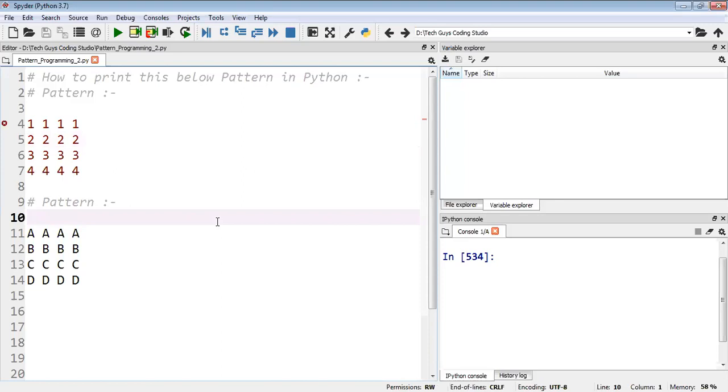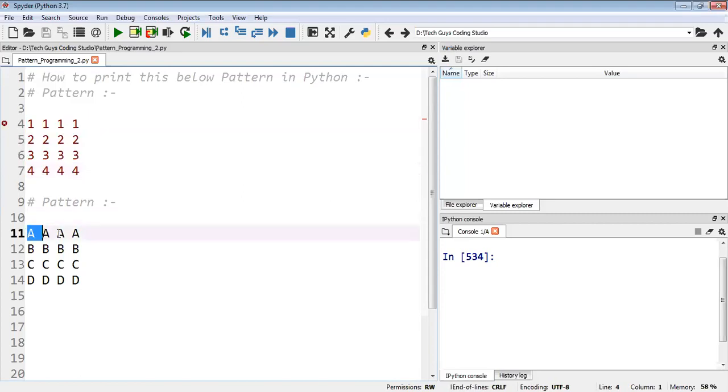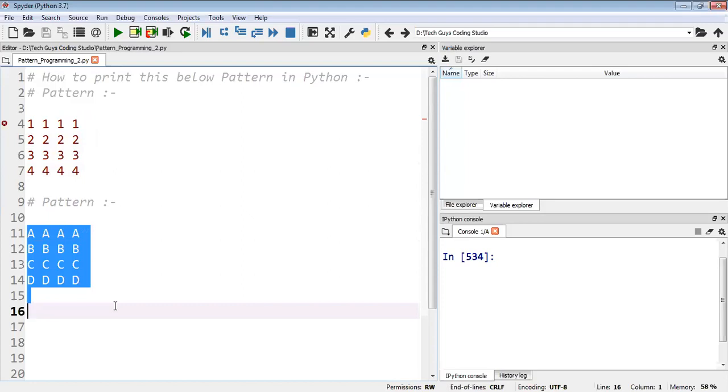So today we'll be discussing another video on patterns itself. In this video, you can see these two patterns. This is the first pattern, and this is an alphabetical pattern, a numerical alphabetical pattern. So we'll be discussing these patterns now.